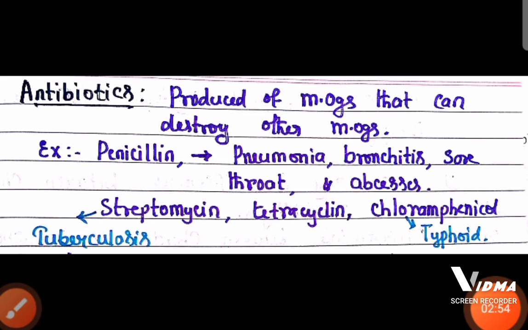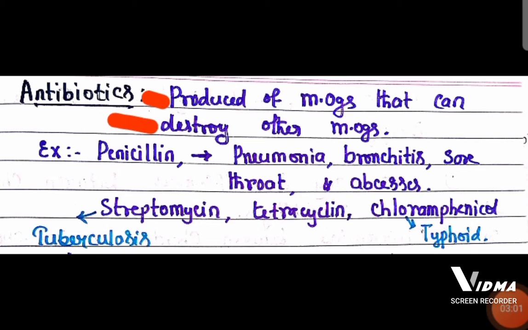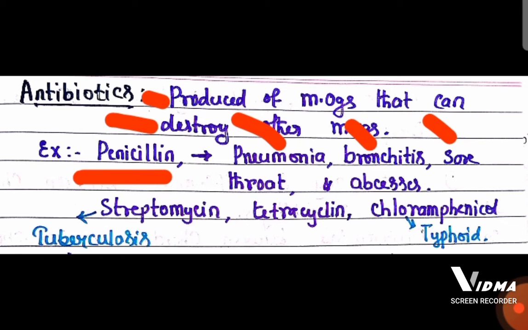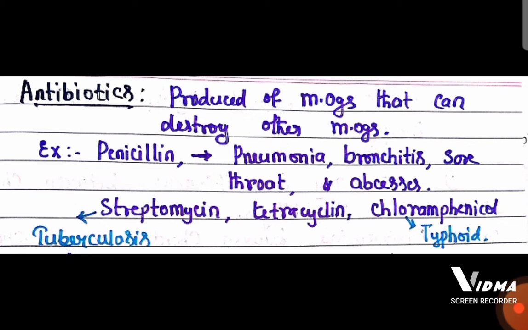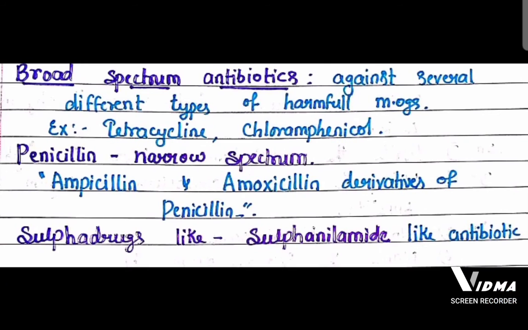Now the meaning of antibiotics: they are the chemicals produced by some microorganisms which can destroy other microorganisms. The best example is penicillin, used to treat pneumonia, bronchitis, sore throat, and abscesses. In addition to that, streptomycin, tetracycline, chloramphenicol are also other antibiotics, whereas streptomycin is used to treat tuberculosis, chloramphenicol is used to treat typhoid.